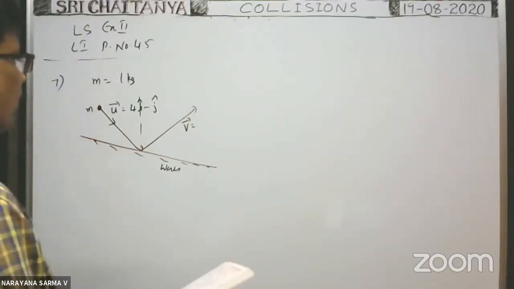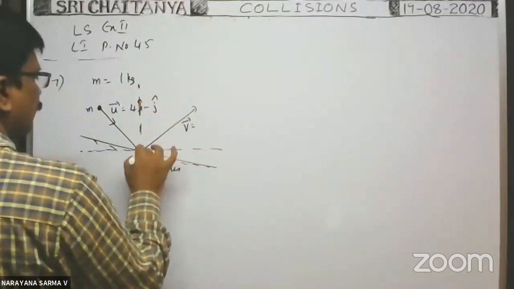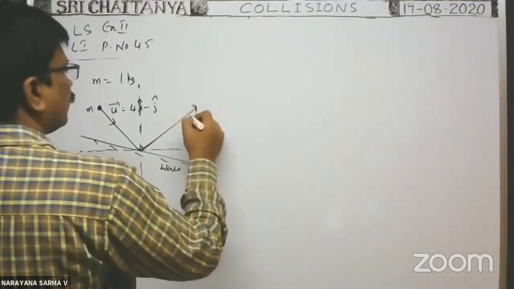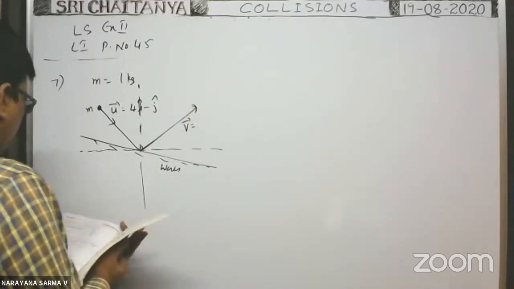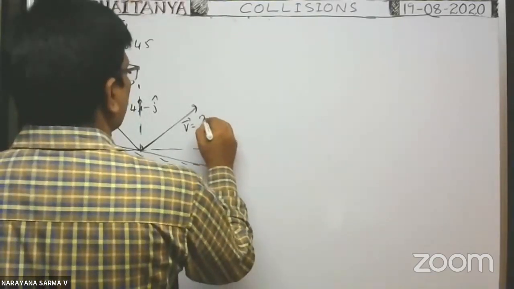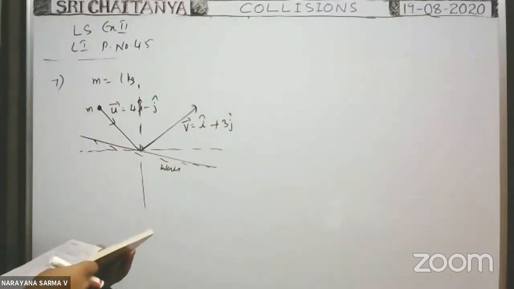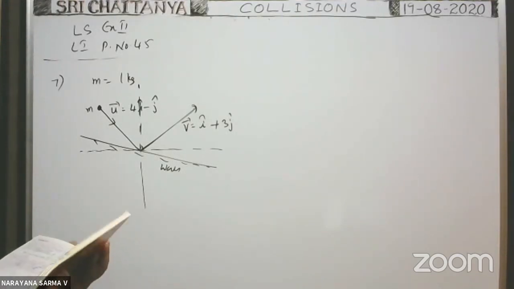After collision, the x component is positive, the y component is positive. Suppose this is the x-axis, this is the y-axis. After collision, the particle travels along this direction so that its x component and y component are positive. That velocity is given as î + 3ĵ. Okay, now what is the coefficient of restitution? That is the question they asked.